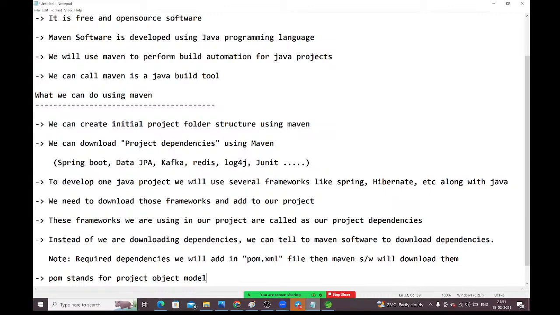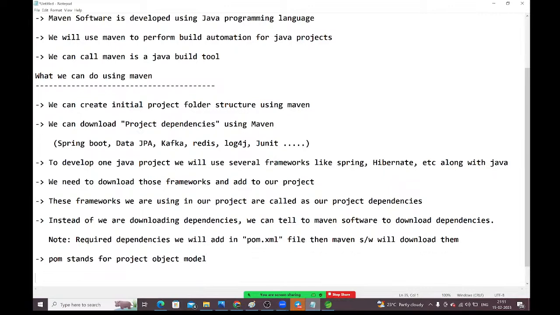When we create a Maven project, the pom.xml file also will be created automatically. Inside the pom.xml file, you need to configure whatever dependencies you require to create the Java project.